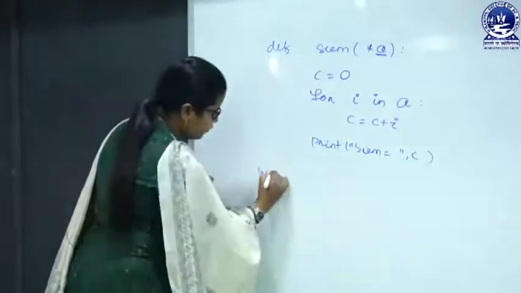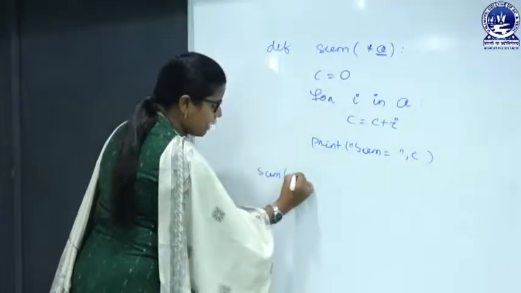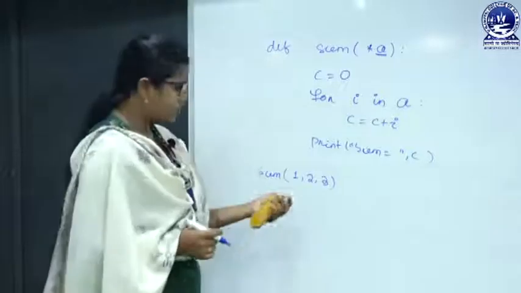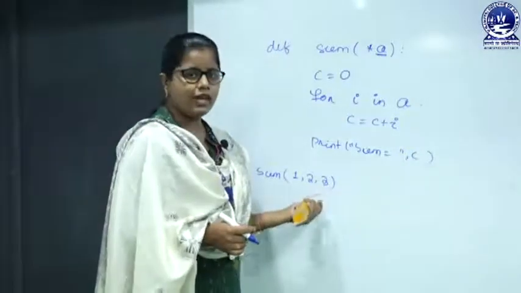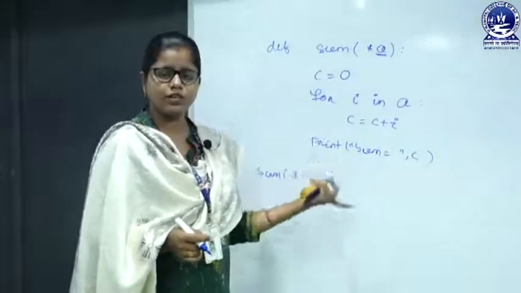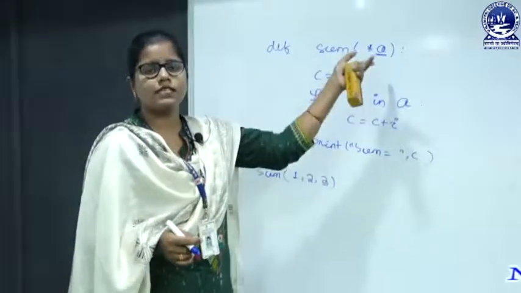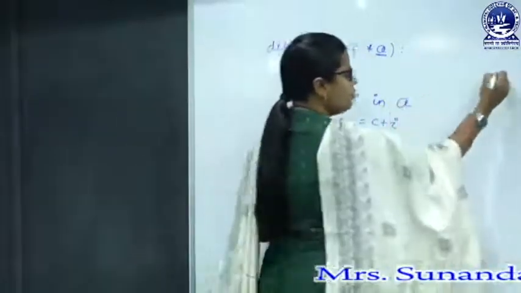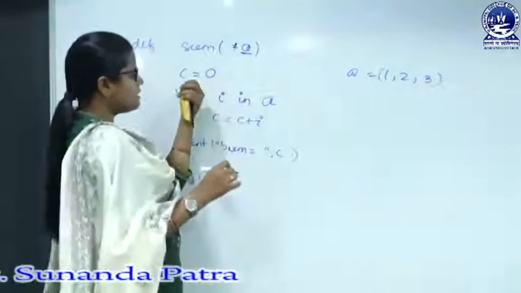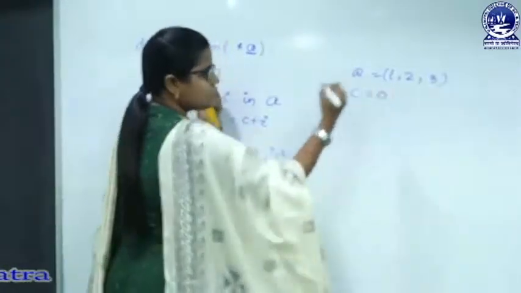So when I call the sum by passing 1, 2, 3, what will happen? 1, 2, 3 will be assigned to the variable A, and this is the collection of values, which is treated as a tuple. So A will be 1, 2, 3. Okay. So initially C is 0.